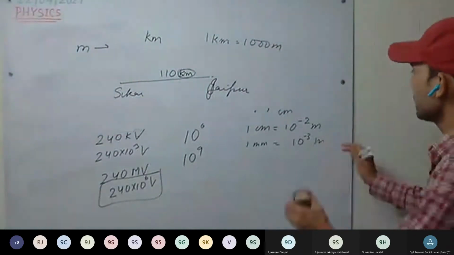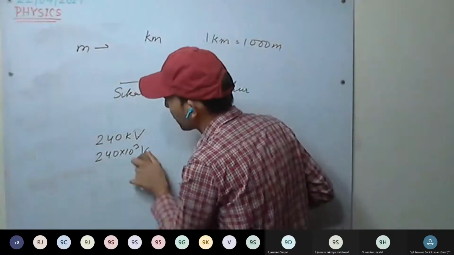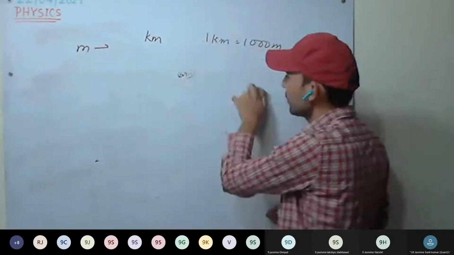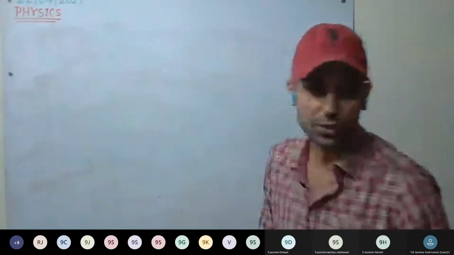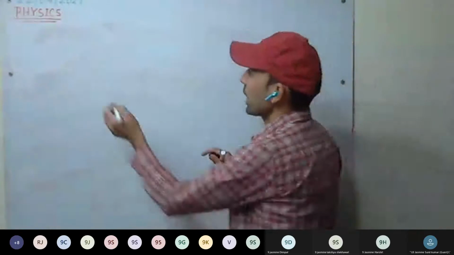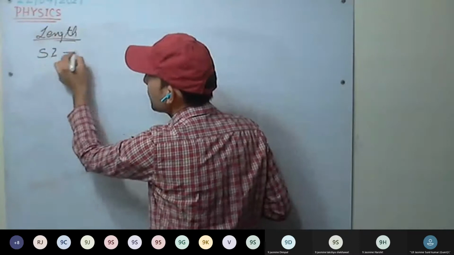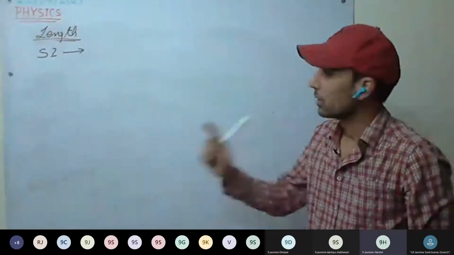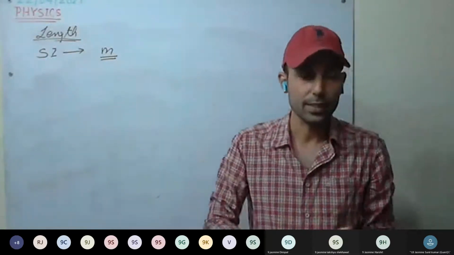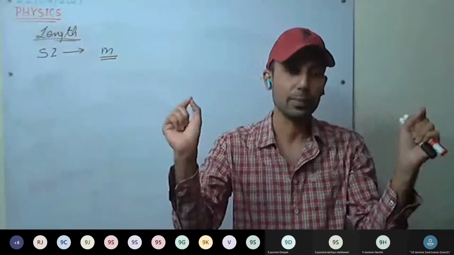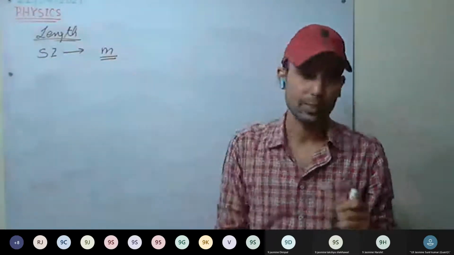Okay. Now we start discussing length, mass, and time. First we'll take length, and we'll discuss different units of length. For every physical quantity, we will start first with the SI unit. As we are discussing length, what is the SI unit of length? It is meter. So first we need to define the meter. That is, how we are going to define meter, that this length will be 1 meter. We have to standardize some length and call that 1 meter.